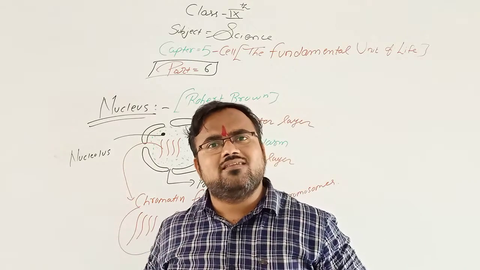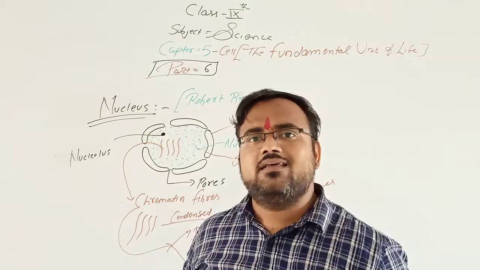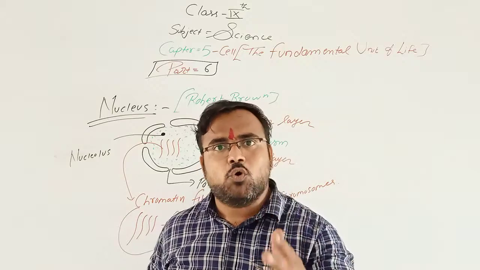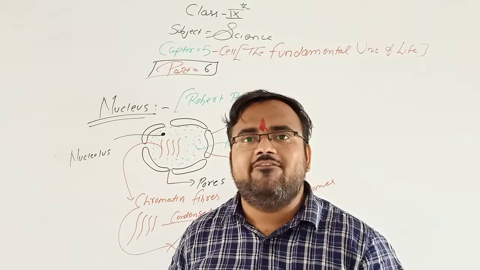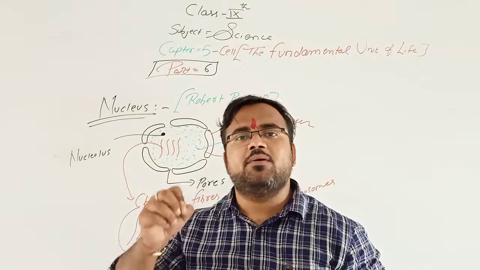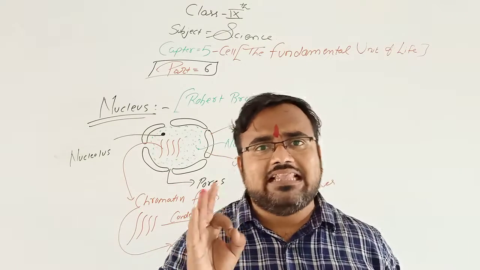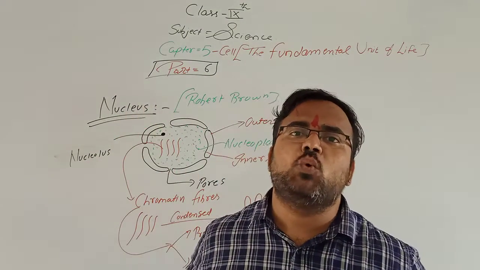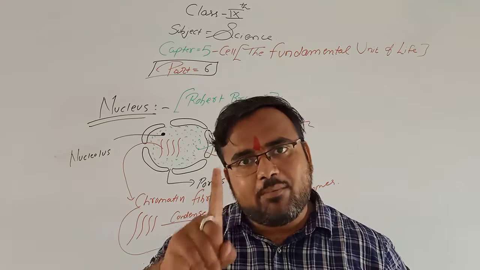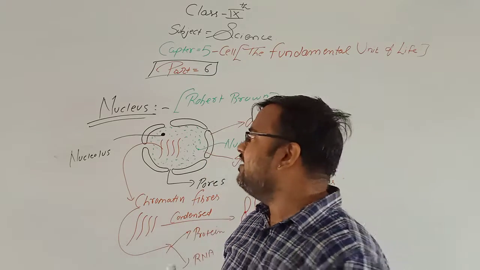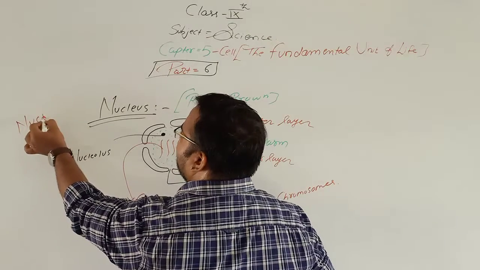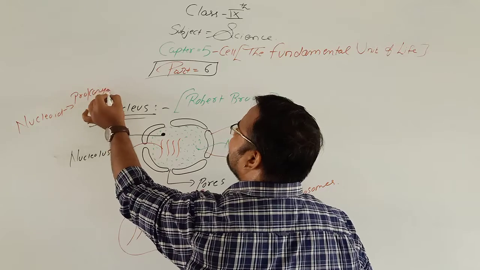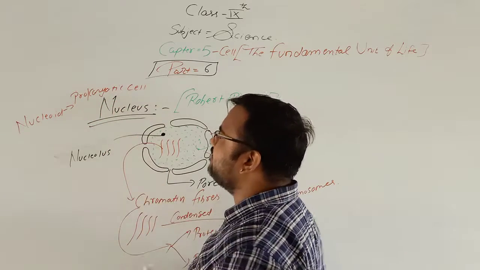The answer is, in the prokaryotic cell the nucleus is not well developed, and it does not have a membrane. A membraneless structure is present inside the prokaryotic cell, and that membraneless structure is called the nucleoid.